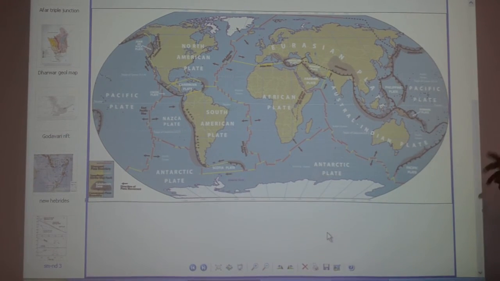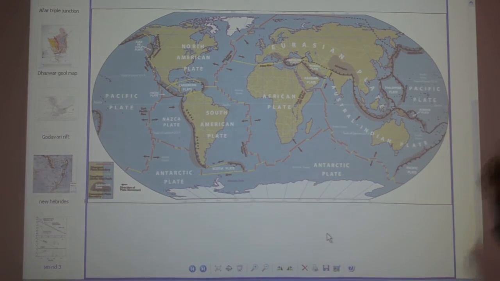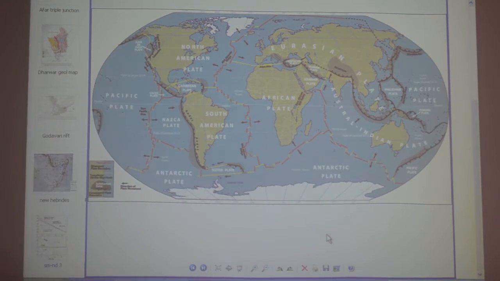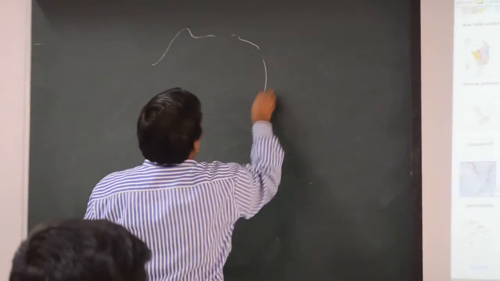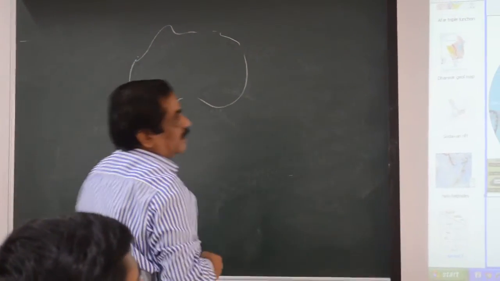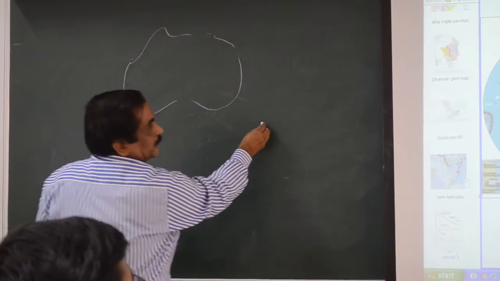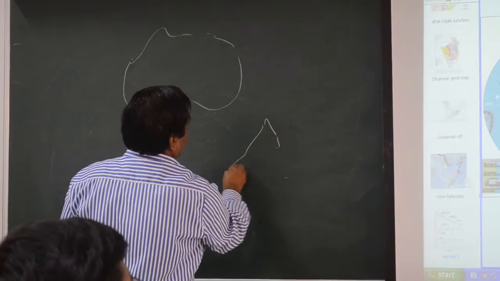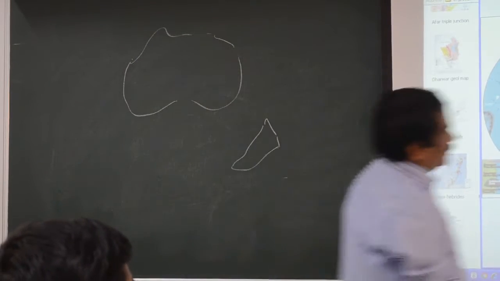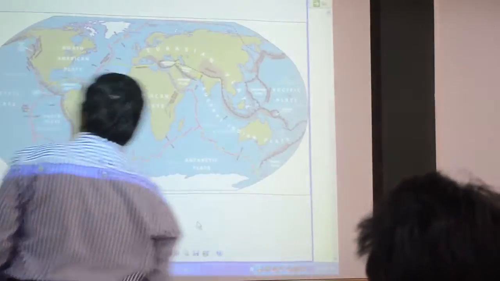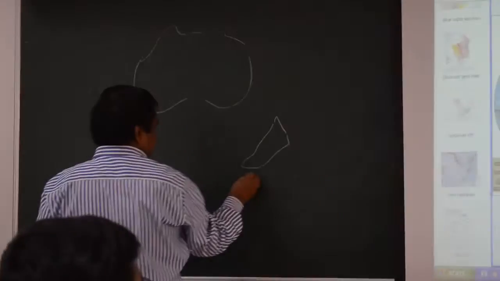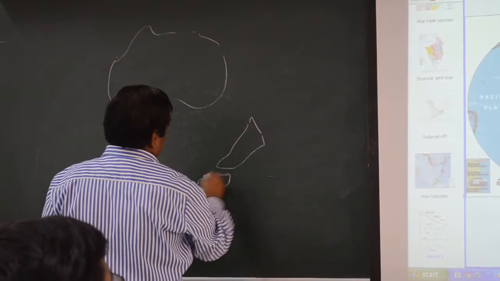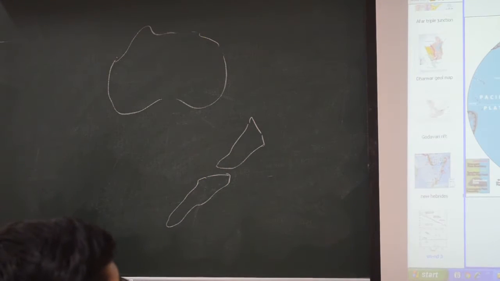When you see this, I am drawing a bigger picture, then only you will understand the transform margin. So this is Australia. New Zealand is somewhere here. There are two islands, Northern Island and Southern Island. One is small, and this one is also small. This is New Zealand.